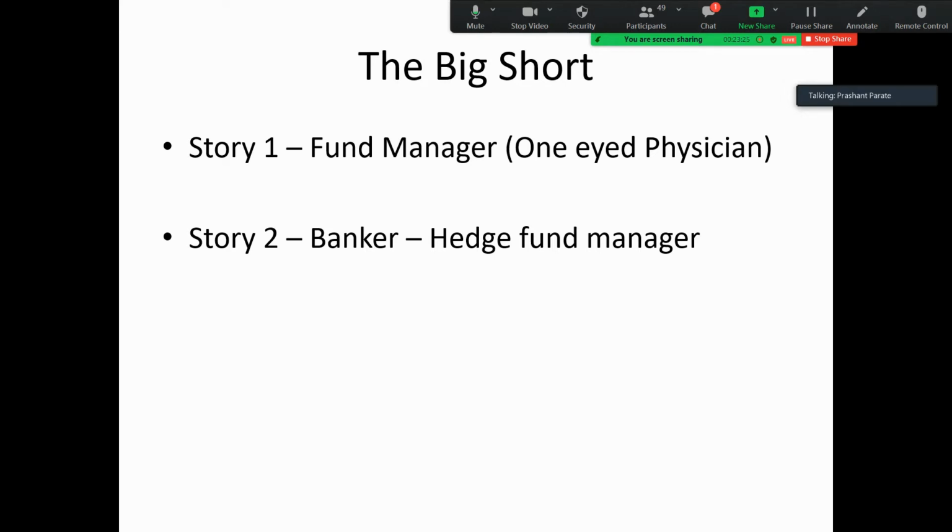Then he checks all the bond markets, and most of them are rated AA or AAA, the highest ranking. So he goes to Moody's, the ranking agency, and during this time the bond market prices are increasing. He asks that lady why she is giving AAA ratings to all the funds, because they are not so good and not based on proper fundamentals. She says there is another office of Moody's in the same building, and they are competitors. If we don't give the rating, they will go to the other party and get the rating. So this is the second story.